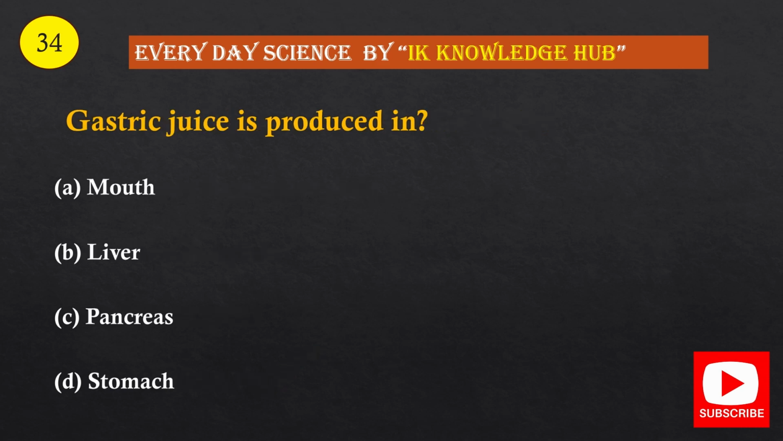Question number 34. Gastric juice is produced in mouth, liver, pancreas, or stomach. And the correct option is option D, stomach.